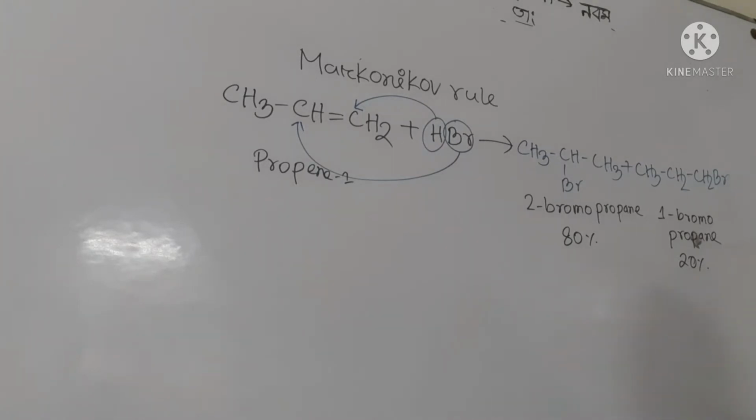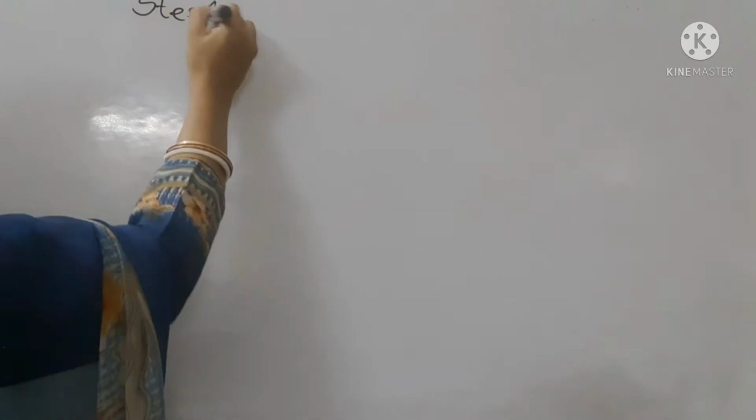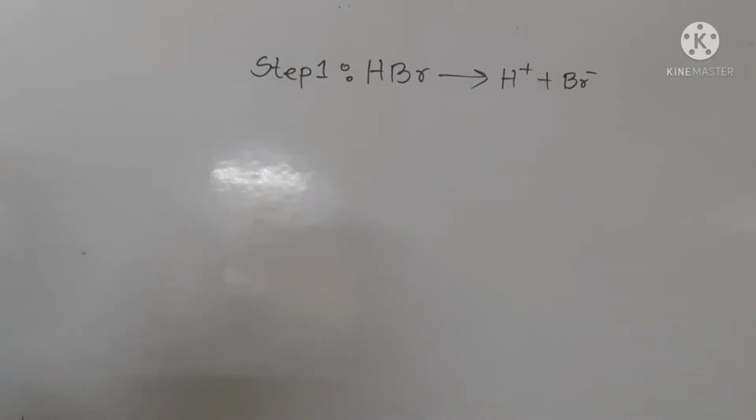This reaction takes place by the nucleophilic addition method. So students, I will show you the mechanism of this reaction. Actually, it is a three-step reaction.